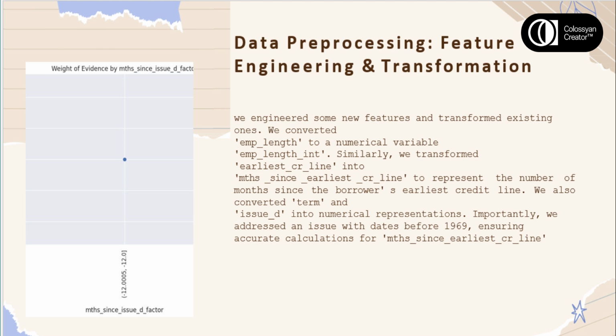Next, we engineered some new features and transformed existing ones. We converted emp_length to a numerical variable, emp_length_int. Similarly, we transformed earliest_cr_line into mths_since_earliest_cr_line to represent the number of months since the borrower's earliest credit line. We also converted term and issue_d into numerical representations. Importantly, we addressed an issue with dates before 1969, ensuring accurate calculations for mths_since_earliest_cr_line.